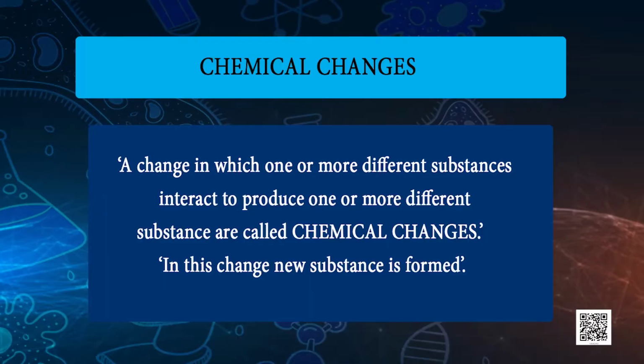So, can you recall and define what a chemical change is? A chemical change is one in which one or more different substances interact with each other to produce one or more different substances. They are called chemical changes. And always remember, in this change, a new substance is formed. So, today we are going to learn about chemical reactions and equations of class 10th.